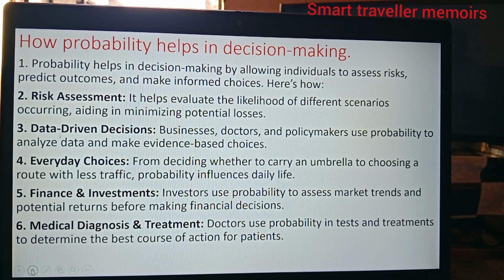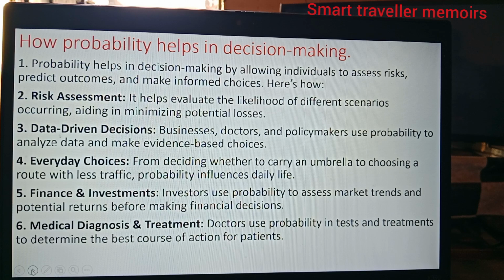How does probability help in decision making? Probability helps in decision making by allowing individuals to assess risks, predict outcomes, and make informed choices. And here is how. Risk assessment. It helps evaluate the likelihood of different scenarios occurring, aiding in minimizing potential losses. Data-driven decisions. Businesses, doctors, and policymakers use probability to analyze data and make evidence-based choices.